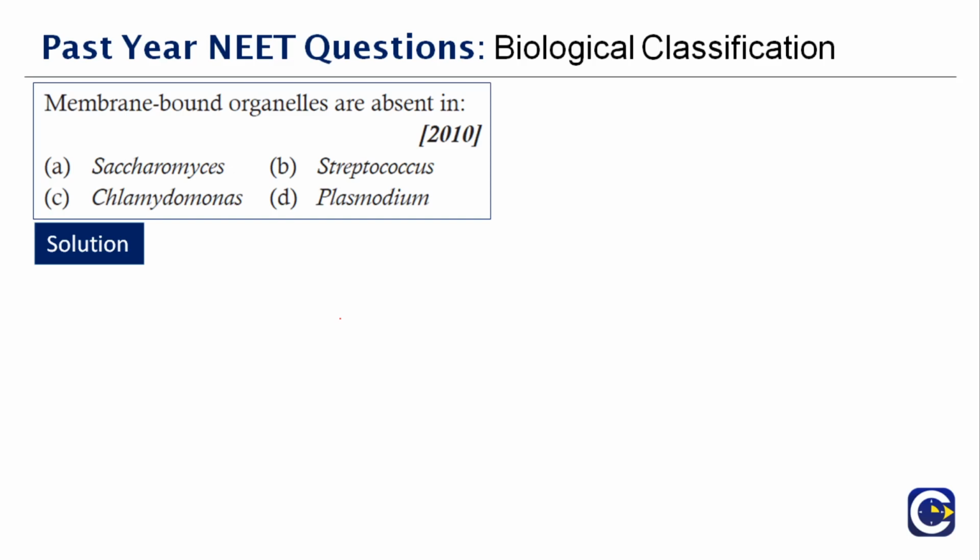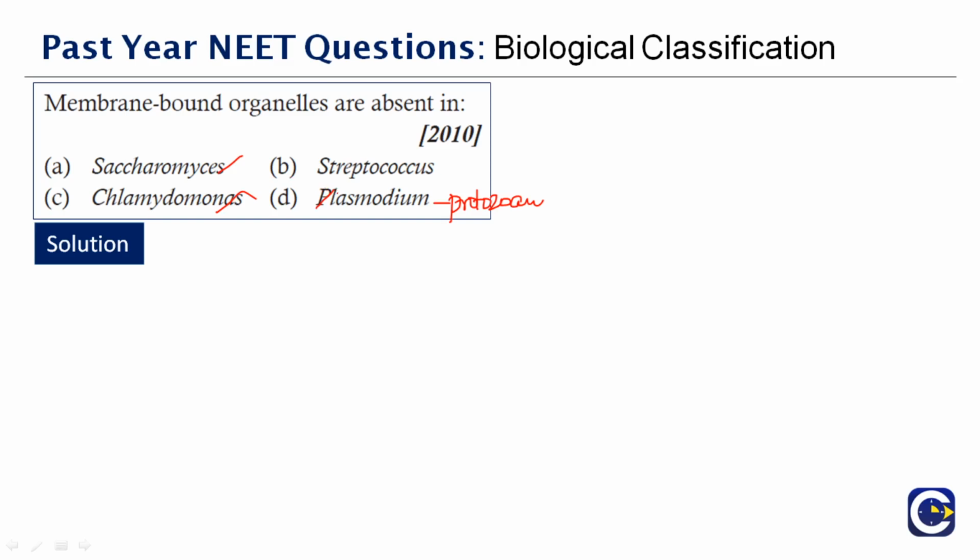So you have four options here. So clearly look at the four options and identify which is a bacteria here. Saccharomyces, Chlamydomonas, Plasmodium. Plasmodium is a protozoan. Okay, and Saccharomyces is a yeast, Chlamydomonas is an algae, while Streptococcus belongs to bacteria. Therefore, the correct answer to this question is option B.